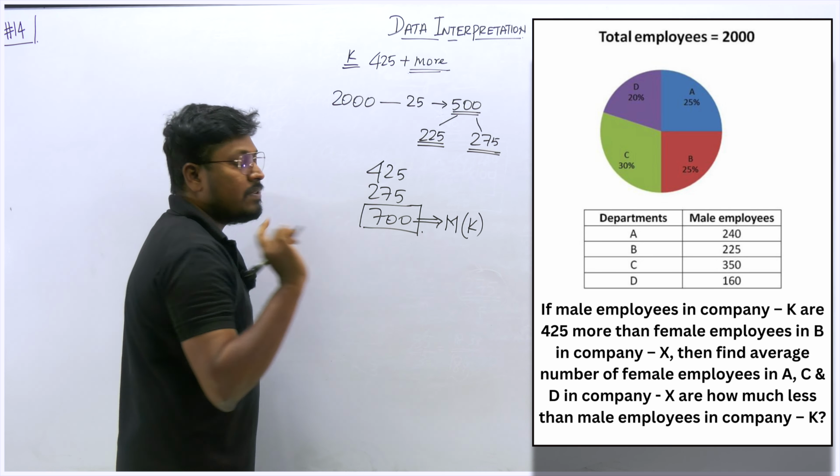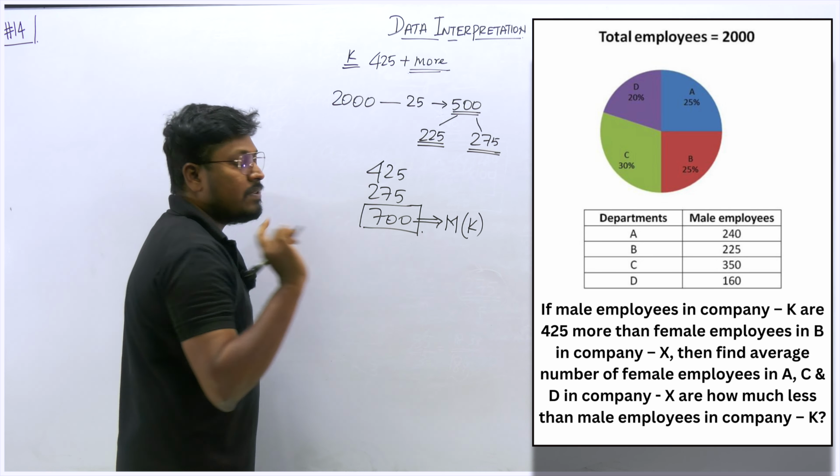Now what is the second value? We need to find the average number of female employees of A, C and D. Average, so for 3 departments we need to divide by 3. You don't need to find A separately, C separately and D separately. It's a waste of time. Why? Because we know the total number of employees is 2000, and out of 2000 they are split into 4 departments. So instead of finding A, C and D separately, we can add all 3.